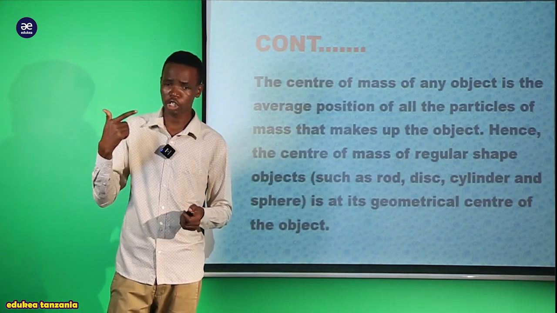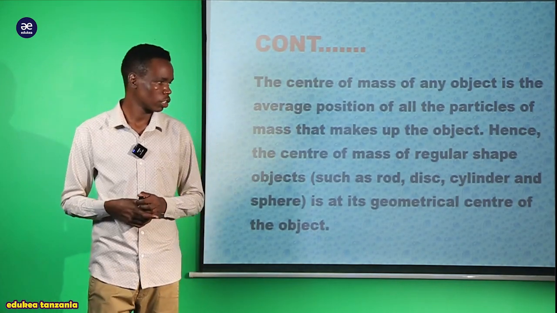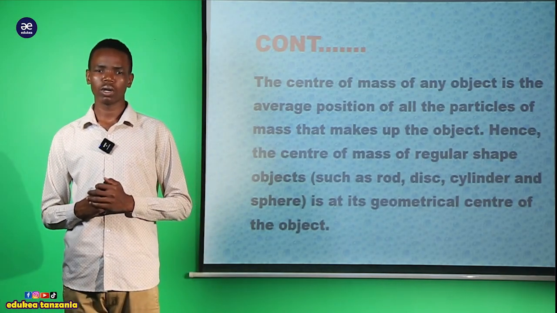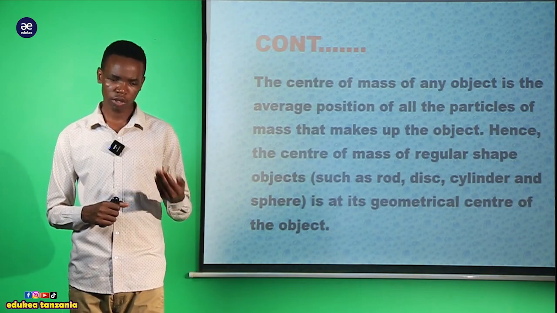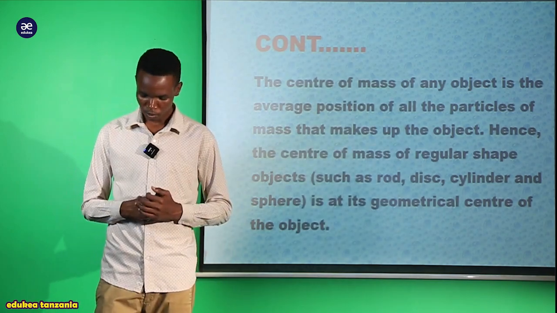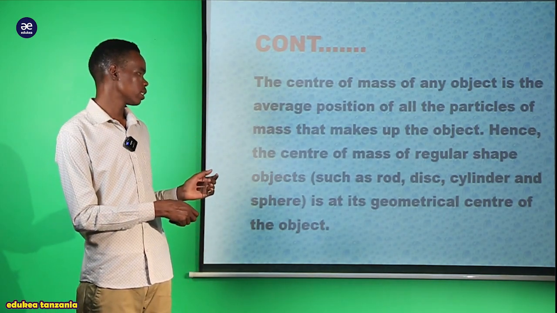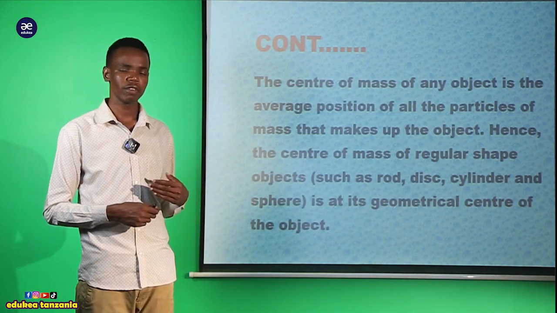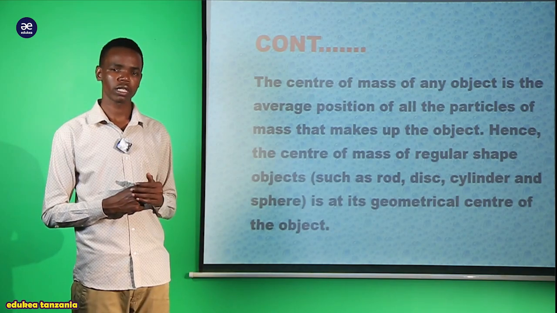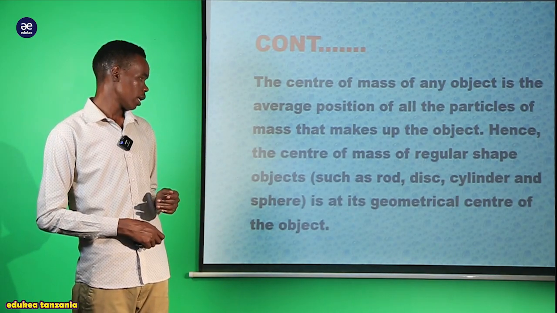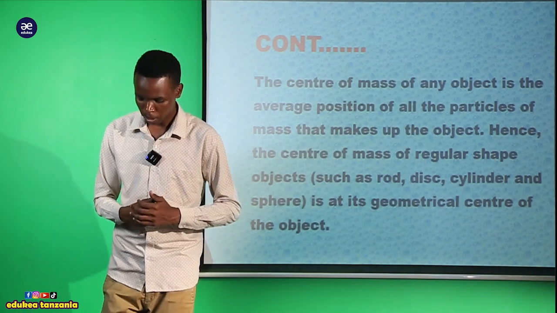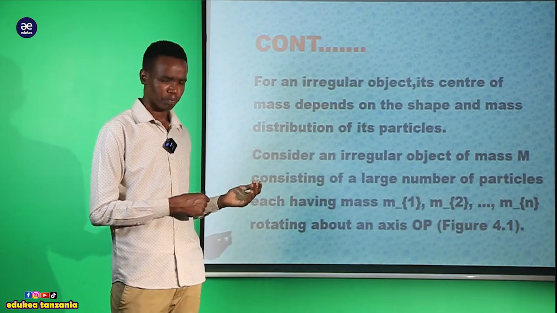Inakuwa kitu ambacho kinakuwa na shape maalum, tunaviita ni regular shape. Tulisoma sana kwenye solid, tukasema kwamba solid can be categorized into two types. We have the regular solid and also an irregular solid. In Form 1 we tried to see this concept. So my lovely student, this rod, this cylinder and also the sphere have a regular shape. These are examples of objects which have a regular shape. The center of mass is at the geometric center of the object. Kwa hiyo hapo inakuwa ipo kwenye geometric center of an object.